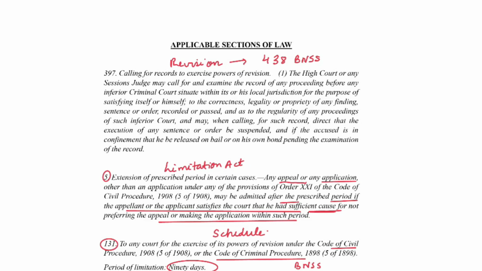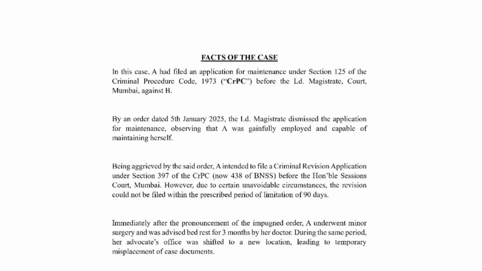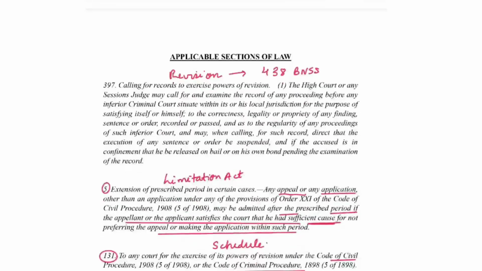So when does the limitation period start? It starts from the date of the decree or the order or sentence. So in our case, the limitation period will start from 5th January 2025 and would end after the period of 90 days. Alright, and if the revision is filed after 90 days, then a condonation of delay application has to be filed. So let's see how we need to draft the condonation of delay application.